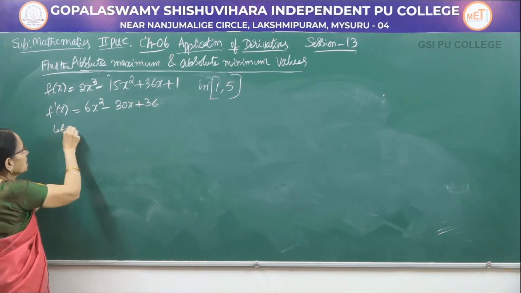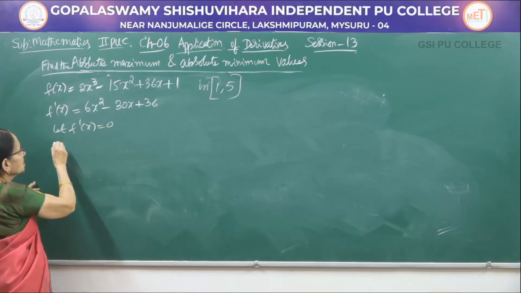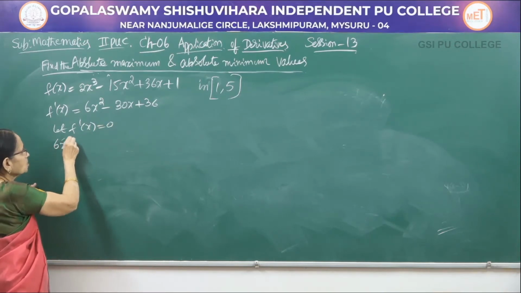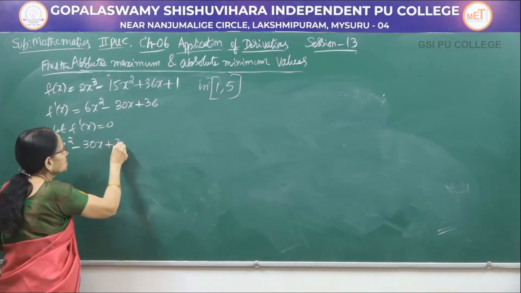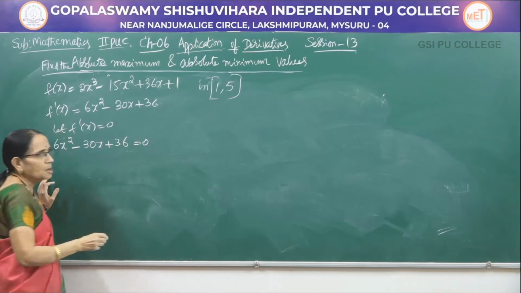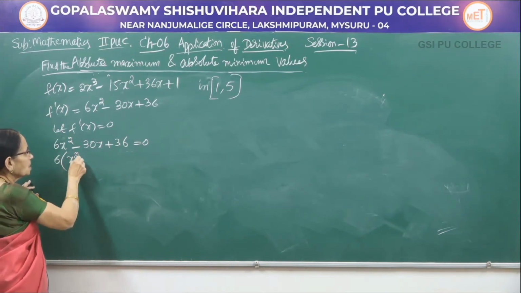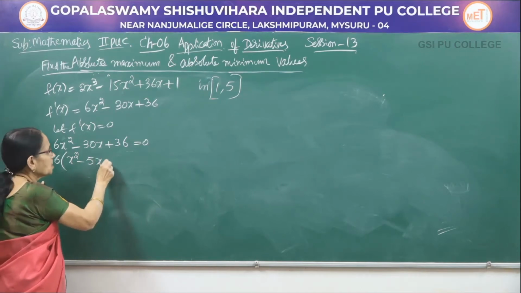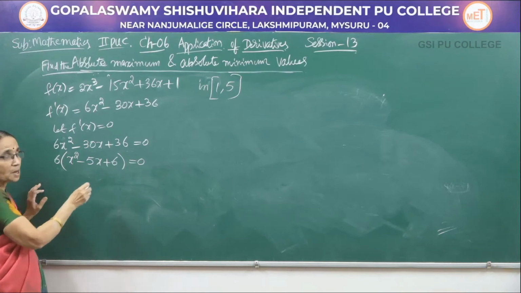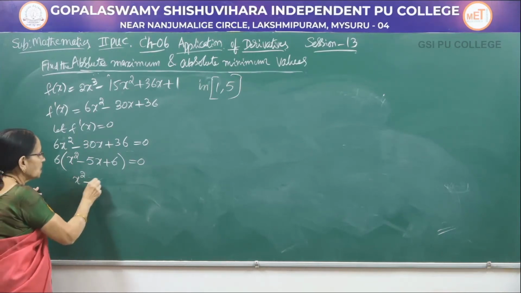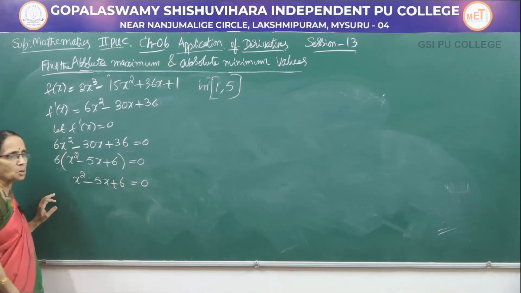Now, let me equate the first derivative to 0, that is 6x square minus 30x plus 36 equal to 0. Now, take the common factor 6 here: x square minus 5x plus 6 equal to 0. Now, 6 cannot be equal to 0, that means x square minus 5x plus 6 equal to 0.